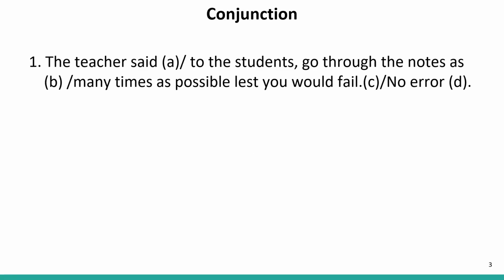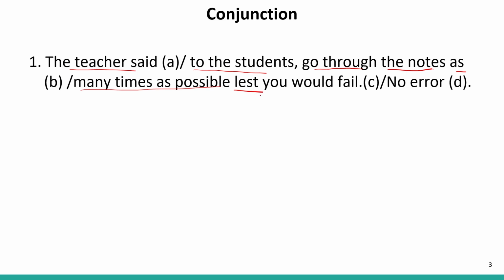So the first question is, the teacher said to the students, go through the notes as many times as possible lest you would fail. So in this sentence we can see, in the first part of the sentence it is written the teacher said. Till this part the sentence is correct. To the students, this is also correct. Go through the notes, it means read the notes thoroughly. So this part is also correct. As many times as possible, this is also correct because as and as comes together.